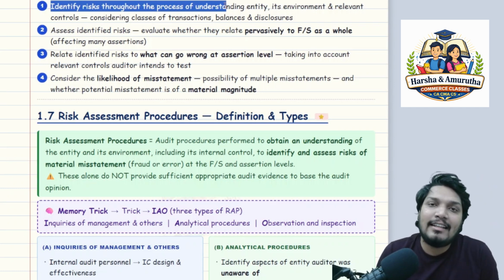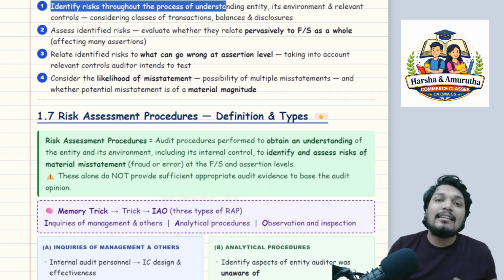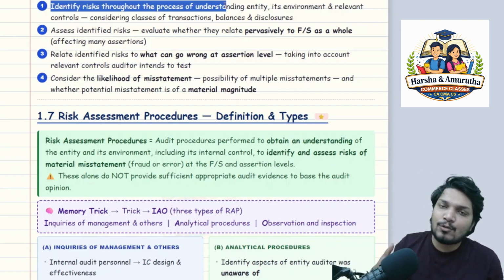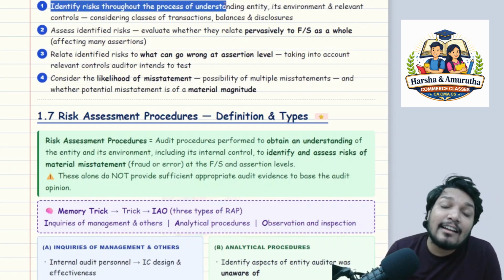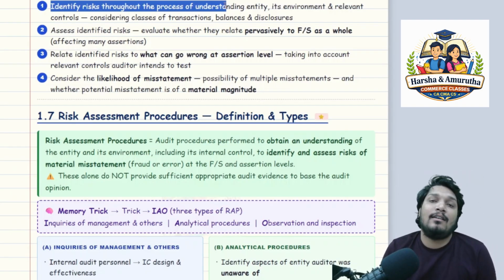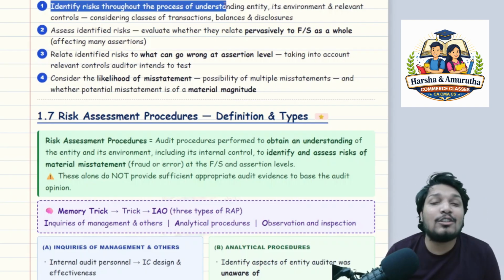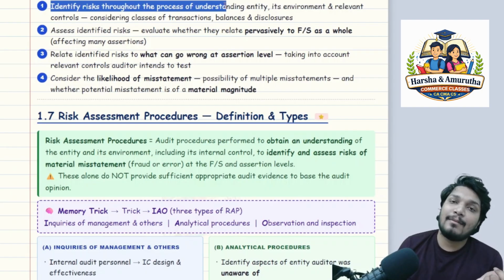How do you understand the entity and its environment? You have to constantly understand by discussing with the management. You have so many SOPs, procedures, control systems, internal controls. You will be understanding all of them. That is when you will have an understanding of the entity and its overall environment. Environment here means internal environment and external environment, sir.